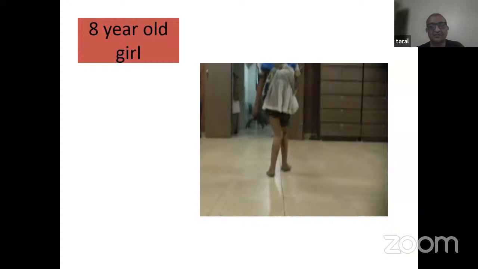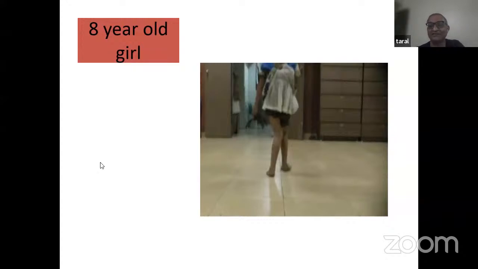So this is genu valgum, knock knees, absolutely. Is this normal in an 8-year-old child? That's the second question. And again, people can type in the chat box, and let's see who gets it right. Ripa is saying no, Bharti is saying no, Bhavesh Mitya is also saying no, and more no's, and abnormal. So this is absolutely right.